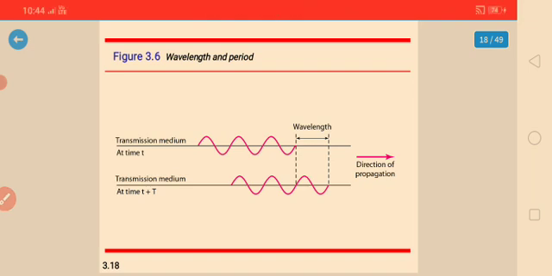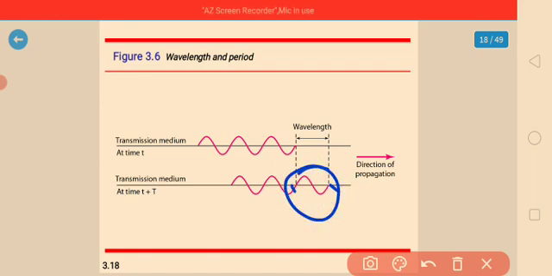So this is the wavelength: the transmission medium at time t and the transmission medium at time t plus 1. This is the direction of propagation, and here it shows the wavelength. It goes through one full cycle, so that is what we can see. It starts from here and ends here, so this is one cycle.